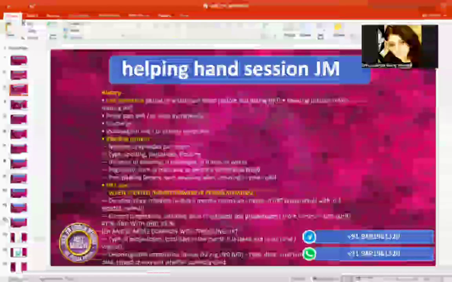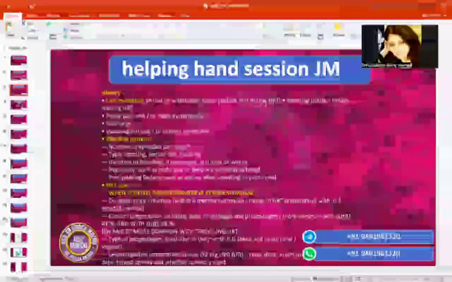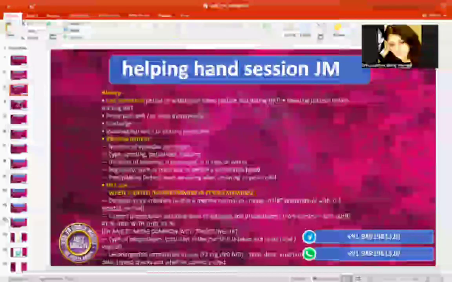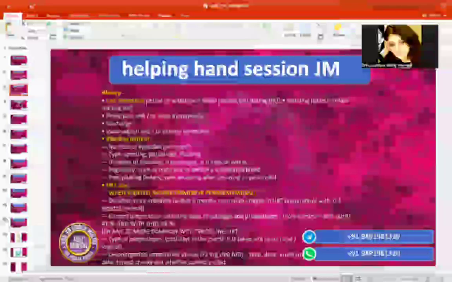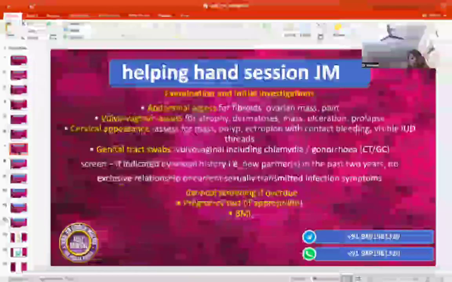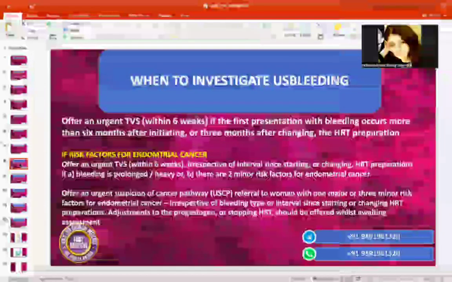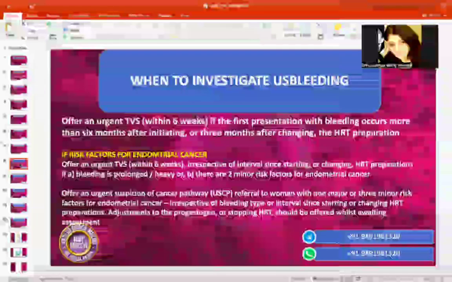But in your case, you have developed it after 6 months, so we are going to look for other factors as well. Mention all the factors and tell her what factors she has. That is very important here. Normally, we say that we do not know the reason why you are having this particular condition. Here, you will not say that you cannot pinpoint, because you have to pinpoint, because she is at risk of developing endometrial cancer. So she has a full right to know what exactly is happening with her.